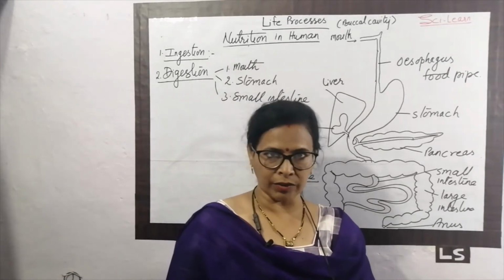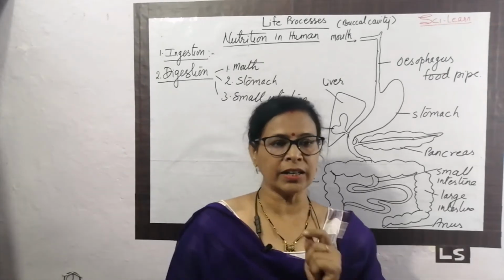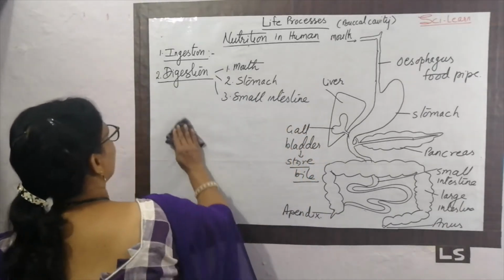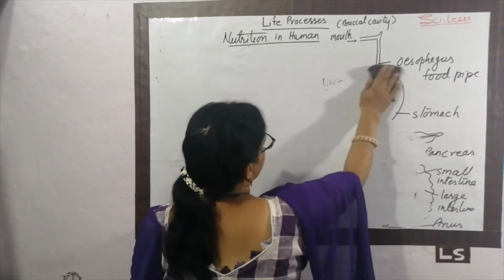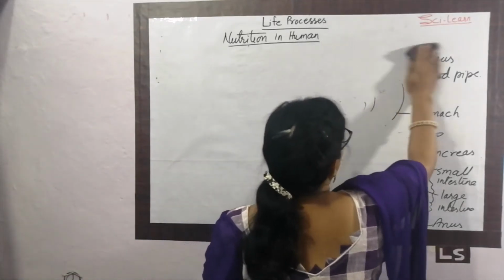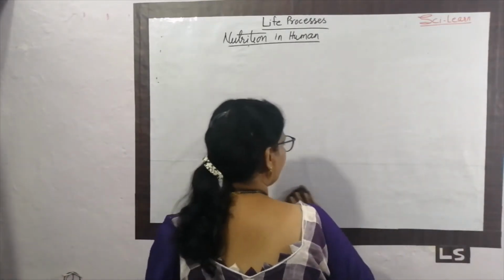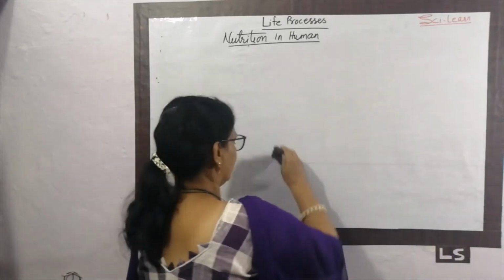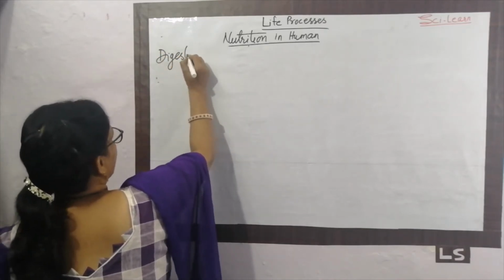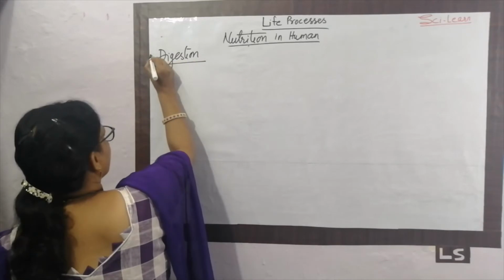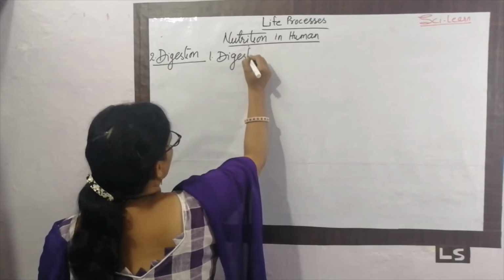What is ingestion? You know very well. The process of taking in the food is called ingestion. So we start our topic from digestion, the process of digestion. Now, what is digestion? Digestion is the breakdown of complex food into simple food. What we eat is the complex food. What we get as a nutrient is the simple food. So, what is digestion in humans? In humans, digestion, the second step of the alimentary canal, is completed in three places. First, it is in the mouth. Digestion in mouth.